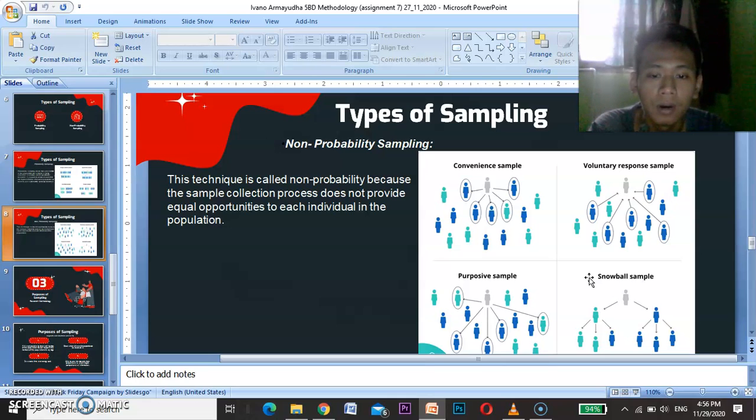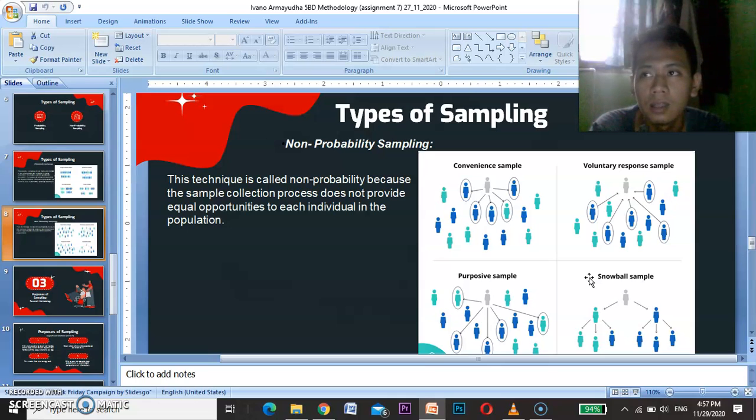Okay, there are four non-probability samples, such as first convenience sample, second voluntary response sample, third purposive sample, and last snowball sample. Okay, the convenience sample simply includes the individuals who happen to be most accessible to the researcher.